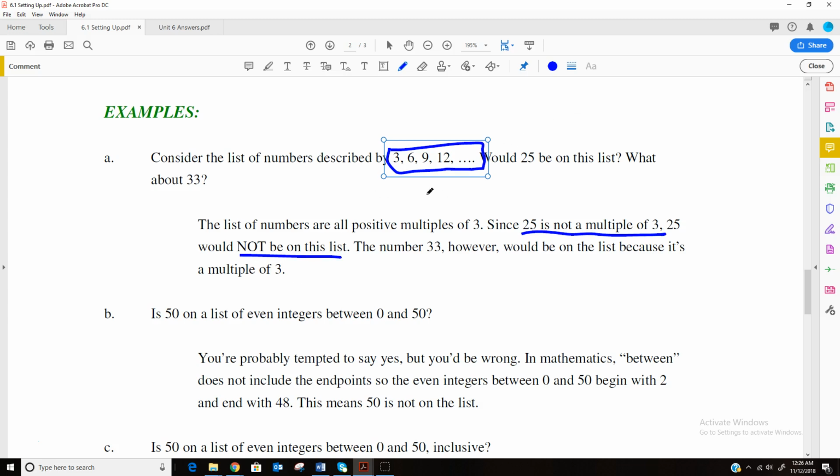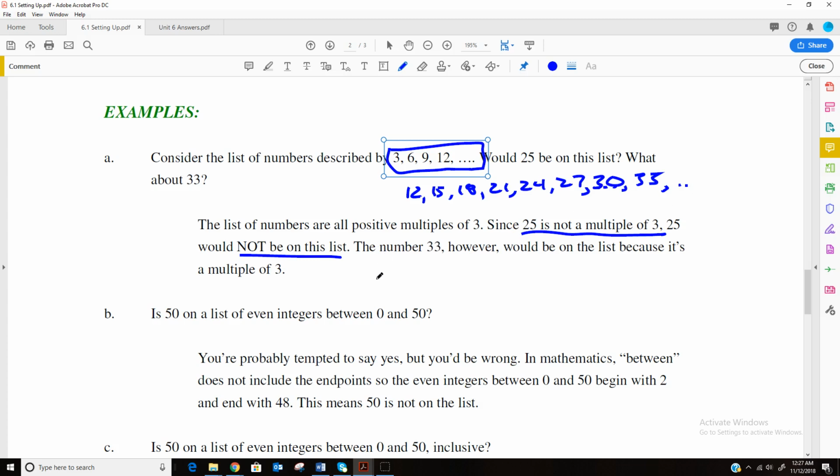If I kept going, I would have 12, then 15, then 18, then 21, then 24, then 27. So if we kept going with this, we would not fall on 25. However, 33 would be, because if we went to 30 and then 33, that 33 is divisible by 3. It is a multiple of 3.